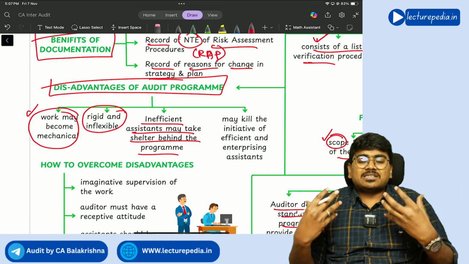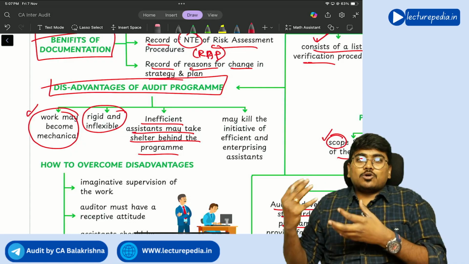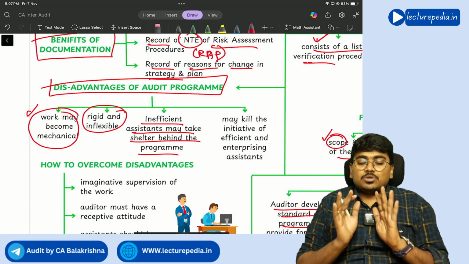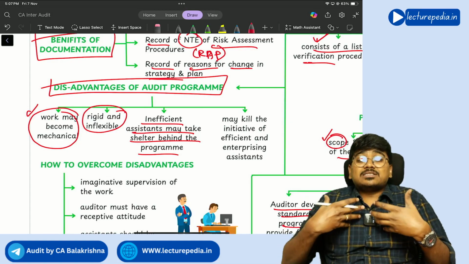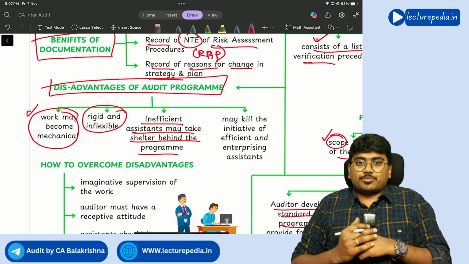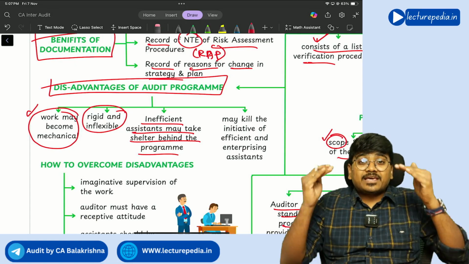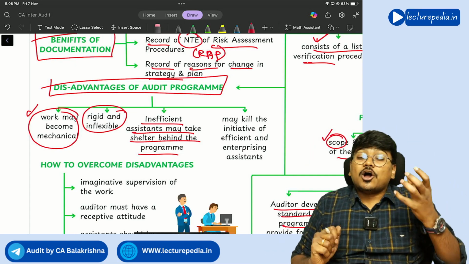So inefficient assistants will not go beyond the program. Whatever is there in the program, they will do that and sit silent, even though there is a necessity to do additional work and additional procedures. Understanding? So these inefficient assistants might take shelter under this audit program.